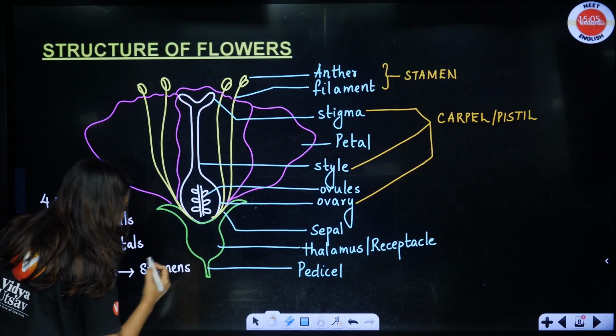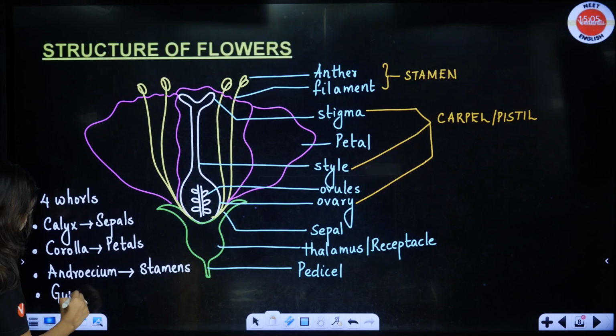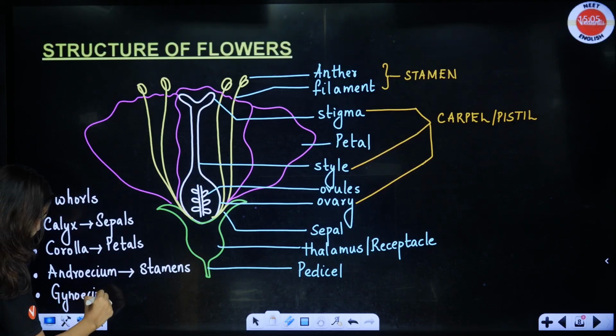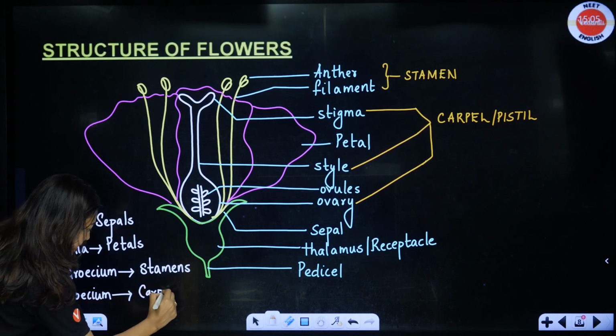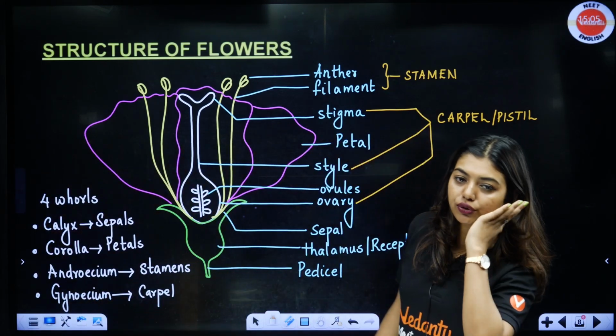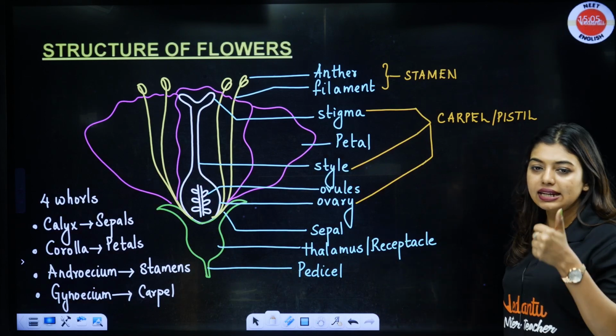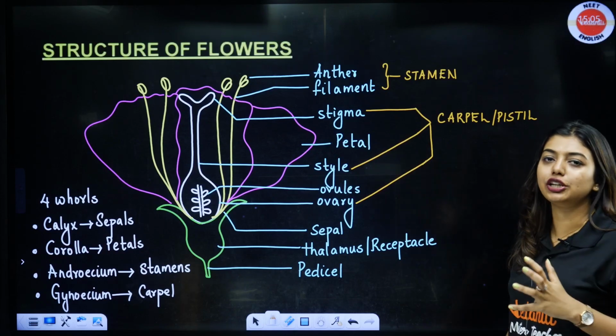And then here you have the gynoecium. That will have many units of carpel or pistil. Clear? So these are the 4 whorls which are very, very important for you. If you know the 4 whorls: calyx, sepal, corolla, petal, androecium, stamen, gynoecium, carpel.